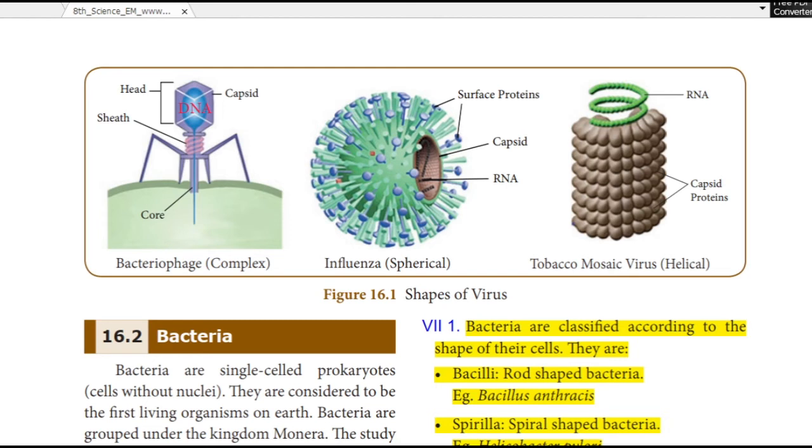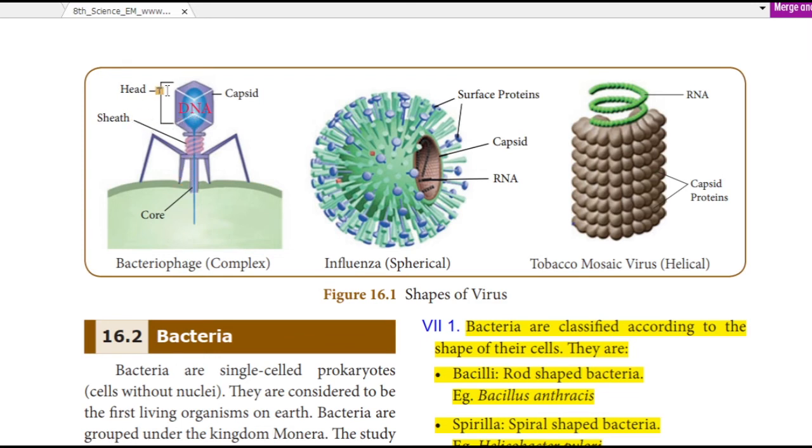You see some sample shapes of viruses they put. First one is a bacteriophage. It is complex. This is a virus. This is the core. See, this is DNA. The core is called DNA. We already know the core is DNA or RNA, isn't it?